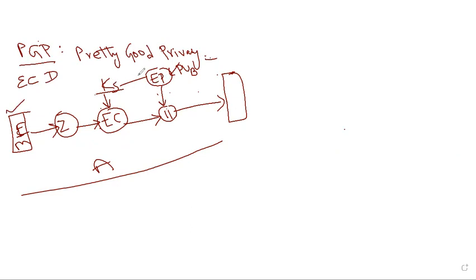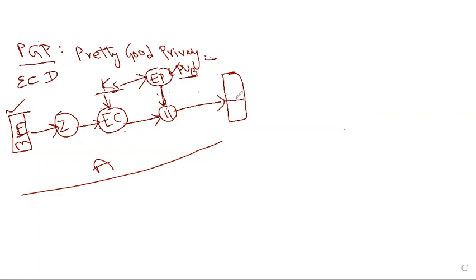How? He uses the public key of the receiver and conducts public key encryption, right? With PU, meaning the public key of the receiver, he encrypts that key and sends it along with the message. So the message encrypted by the session key is concatenated with the encrypted session key and forwarded to the receiver, right?